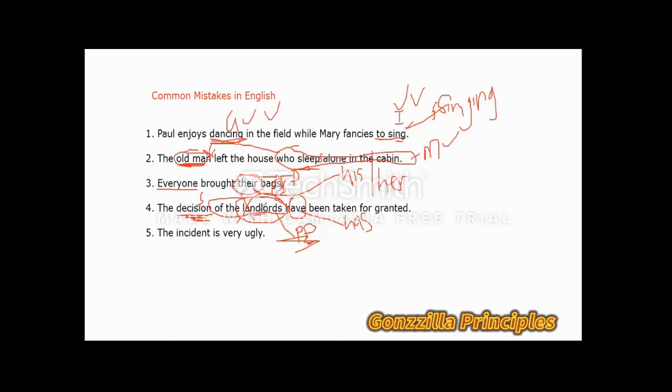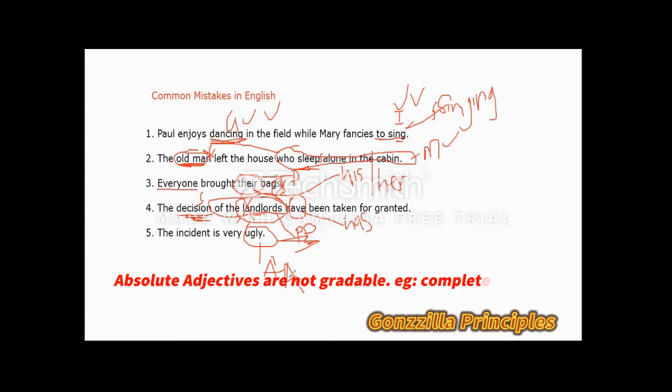Good. The fifth sentence here: the incident is very ugly. What could possibly be wrong here? It looks so good. Clinically looking at it, the word ugly here is what we call an absolute adjective. What are absolute adjectives? Absolute adjectives are adjectives that can't be graded, meaning you can't give them degrees anymore. Ugly is ugly. You can't say there's bigger ugliness or a little ugliness.